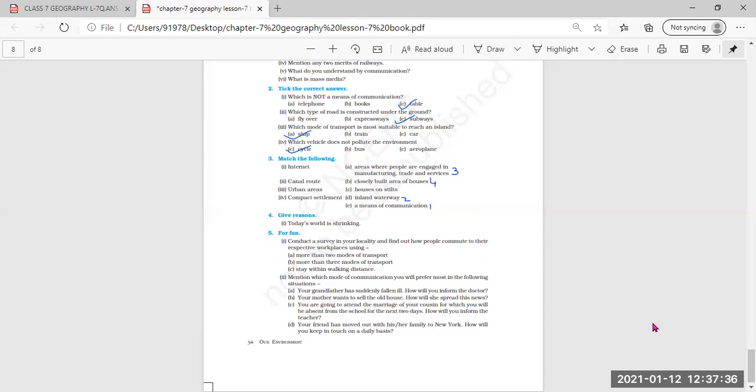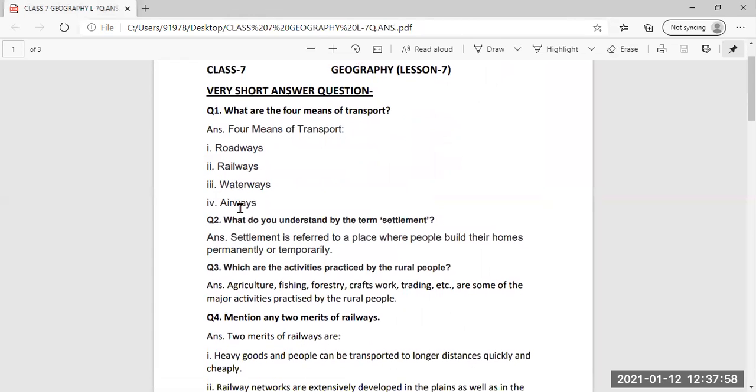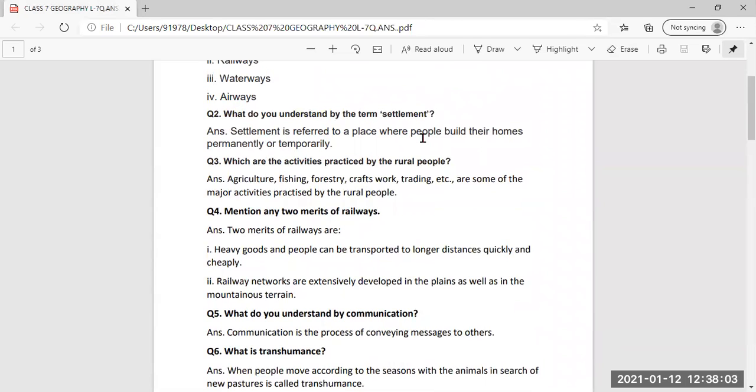Now, question and answers. This PDF I'm going to share with you in the group and in the student portal also. You can do the question answers from here. Geography lesson 7, that is very short questions first. What are the four means of transport? Four means of transport are roadways, railways, waterways, and airways. Then, what do you understand by the term settlement? Settlement refers to a place where people build their homes permanently or temporarily.